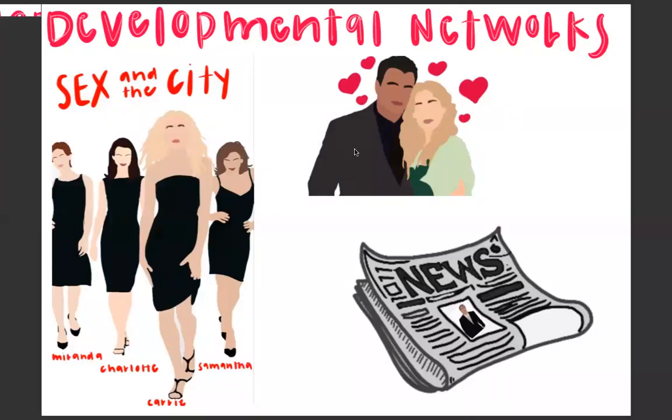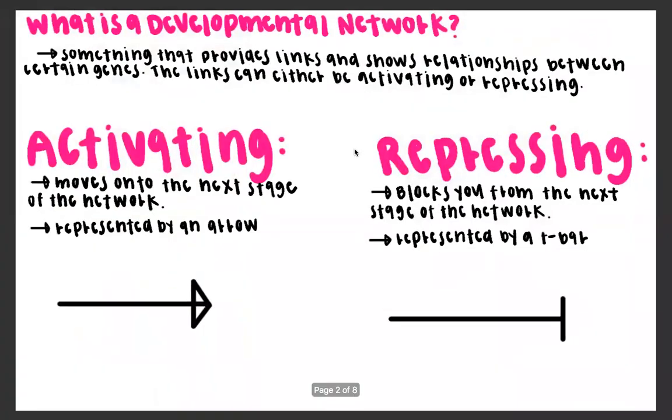This video is on developmental networks dealing with the show Sex and the City. A developmental network is something that provides links and shows relationships between certain genes. The links between the different genes can either be activating or repressing in relationship.